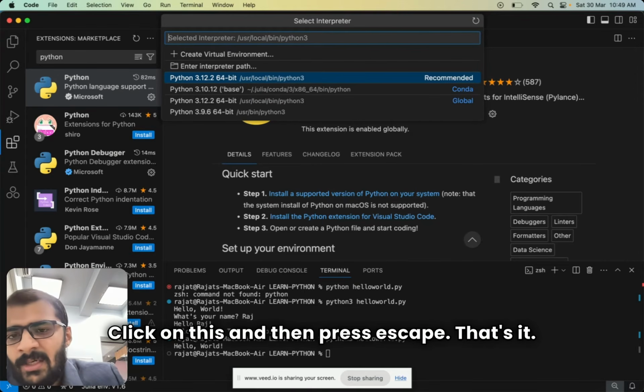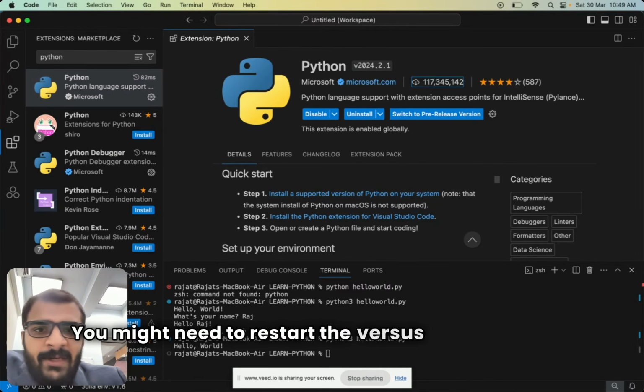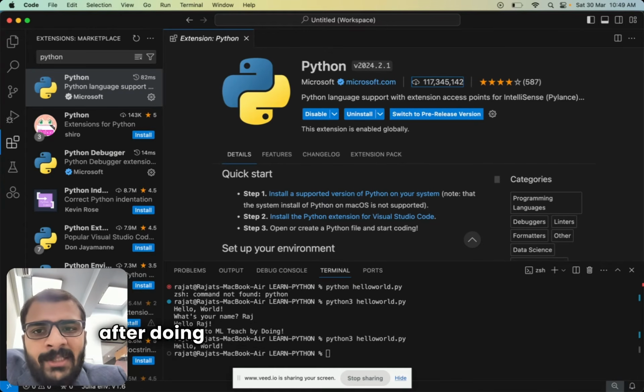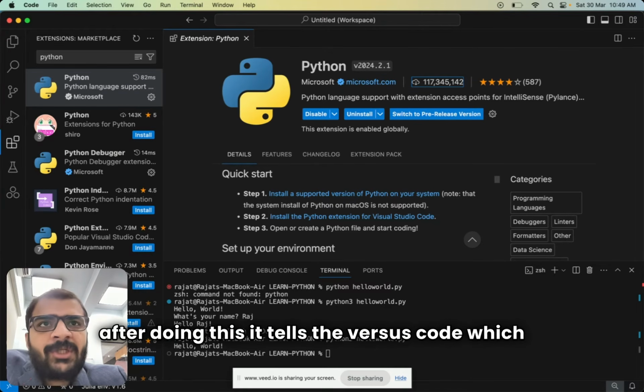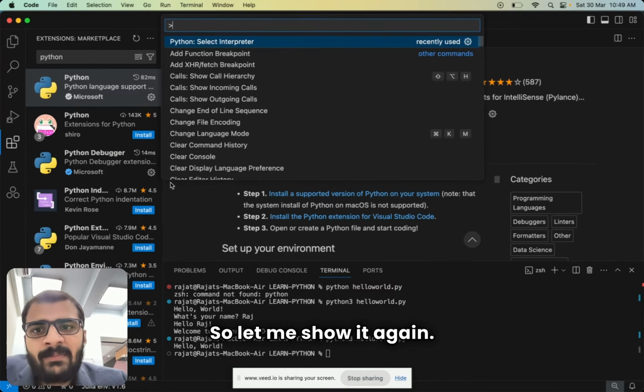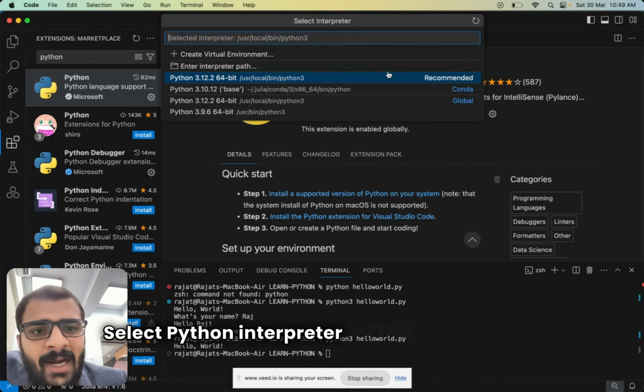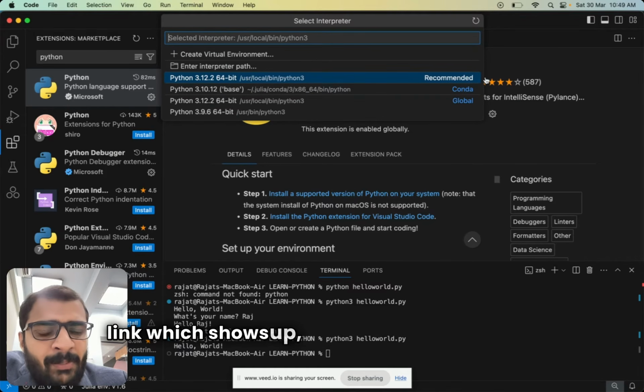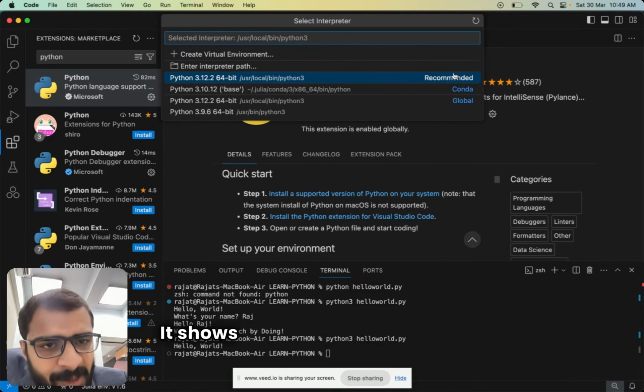That's it. You might need to restart VS Code again, but after doing this it tells VS Code which is your Python interpreter and where it is installed. So let me show it again. Select Python interpreter and click on the first link which shows up, which is recommended. It shows recommended over here.